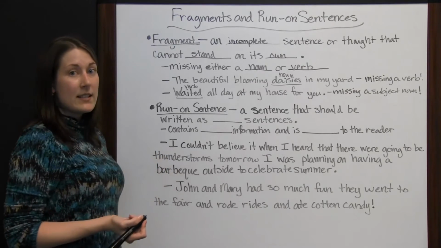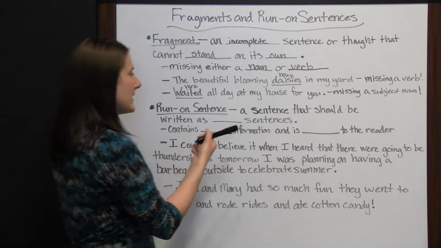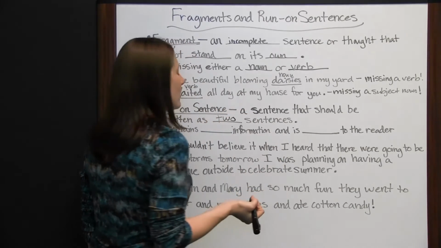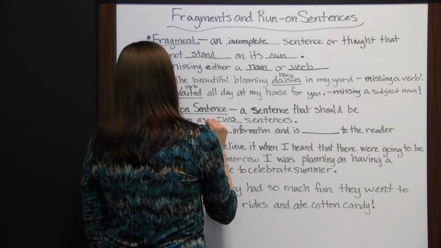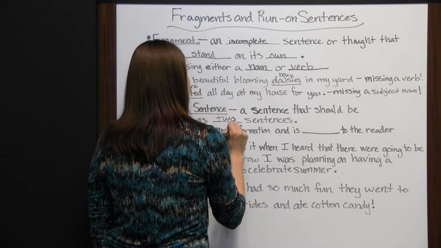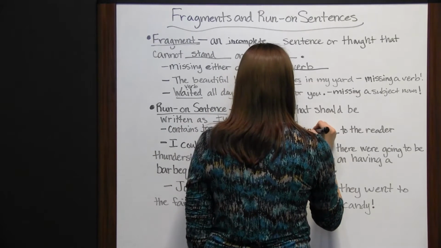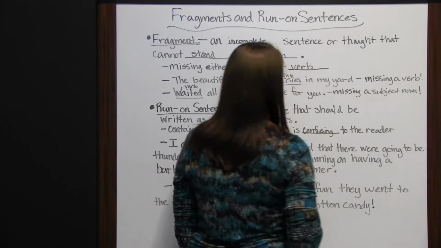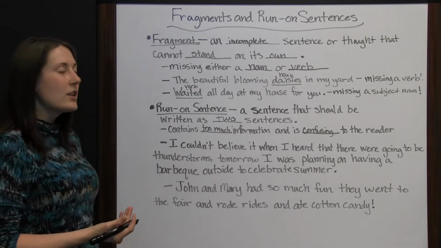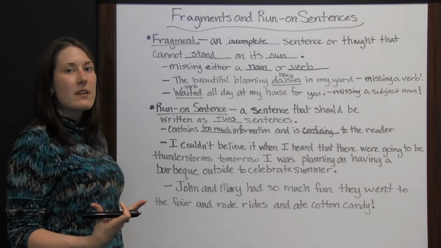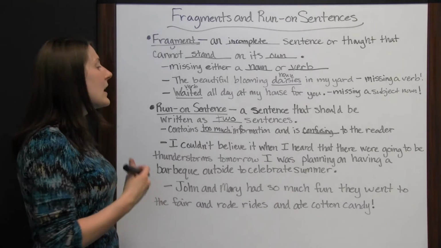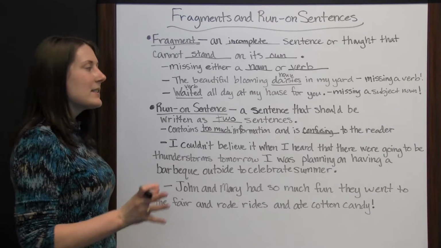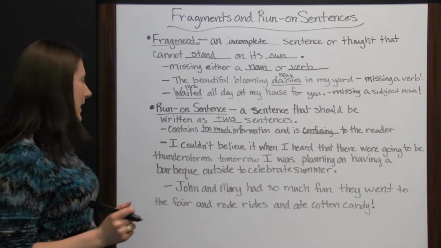Now let's look at run-on sentences. A run-on sentence is a sentence that should be written as two sentences. It's too long. It contains too much information and is confusing to the reader. And if it's running on and on and on, then it's likely there's not correct punctuation and there's too many nouns and too many verbs crammed into one sentence. So you need to break it up so that you've got separate complete thoughts and it's easier for the reader to understand.